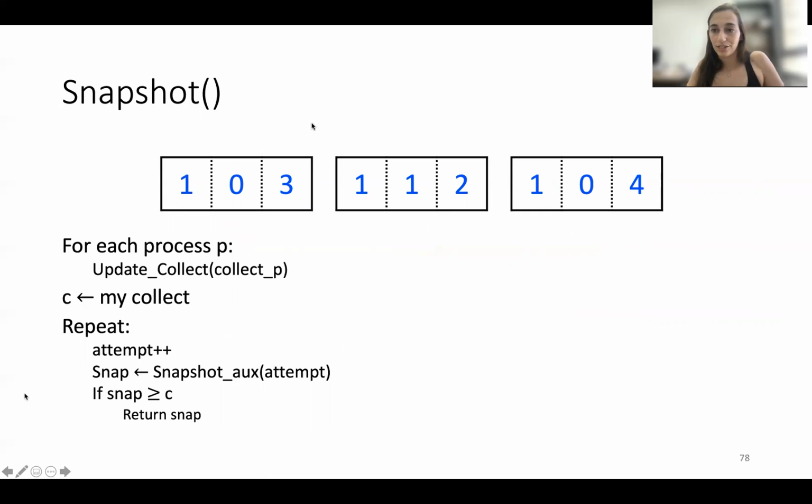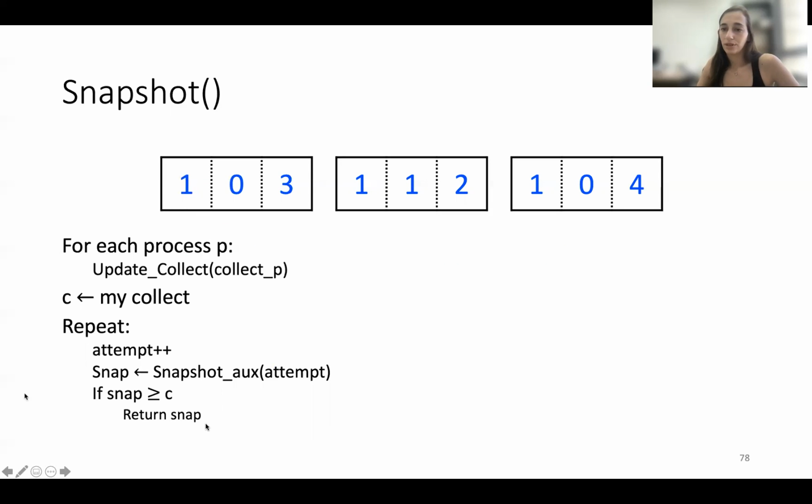Now the snapshot, which is a bit more complex. At a very high level, at the beginning we do the same. We start by updating our collect with all the other arrays in the system. Then I take a picture, a snapshot of my local collect, C, which I'll try to compare at every step in the algorithm.